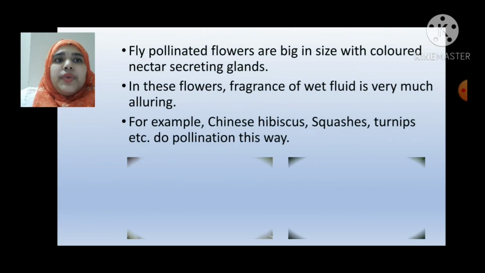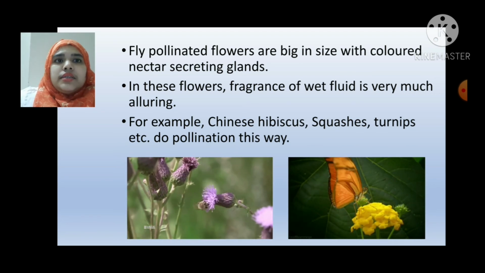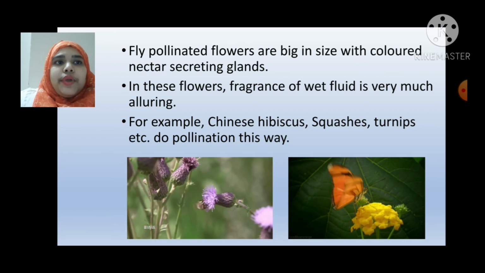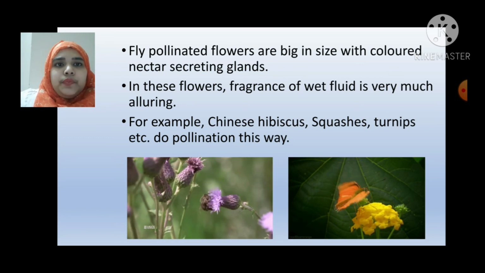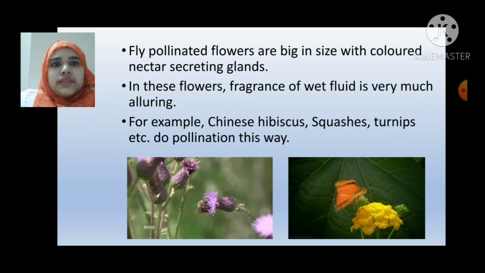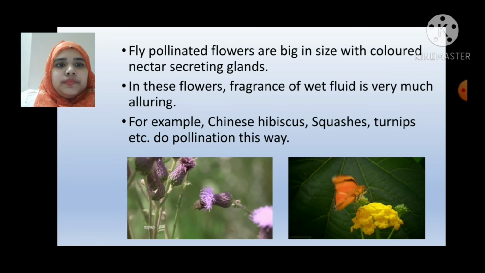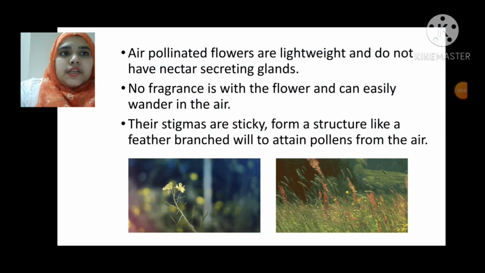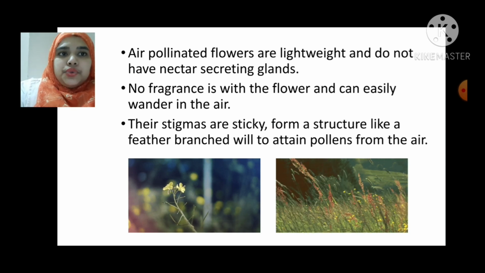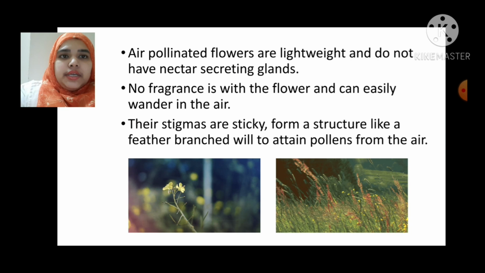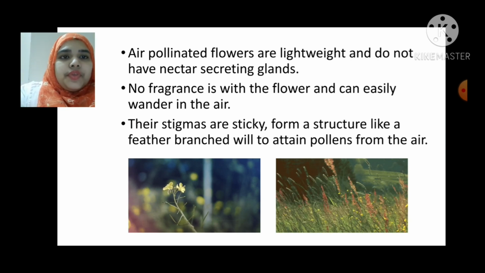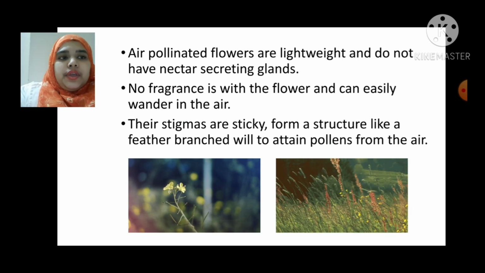Fly-pollinated flowers are big in size with colored nectar-secreting glands. In this flower, the fragrance of wet fluid is very much alluring. For example, Chinese hibiscus, squashes, turnips, etc. do pollination this way. Air-pollinated flowers are lightweight and do not have nectar-secreting glands. No fragrance is with the flower and it can easily wander in the air. Their stigmas are sticky and form a structure like a feather-branched wheel to attain pollens from the air.